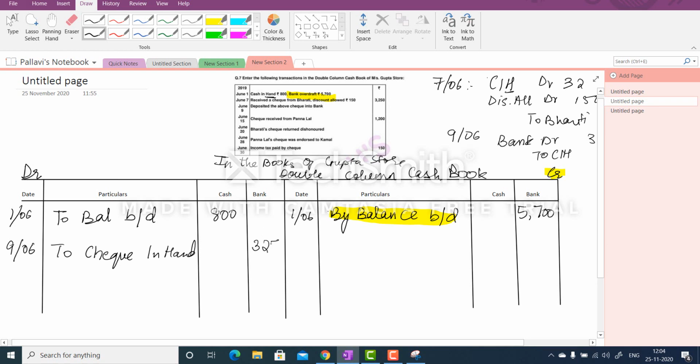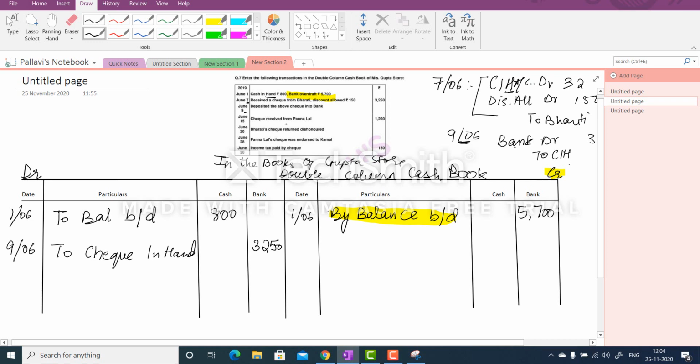So 3250. And after this, what we did was we skipped June 7th. It was not recorded because there is no cash or bank. But on 9th June, when you deposited the same check in the bank, then you wrote bank account debit to check in hand. So if we receive any check and the question tells you that you deposited that check in the bank on a different date, that is, you received on 7th but you deposited on 9th, so you bring check in hand account, right? Yeah, so this is up till 9th June.